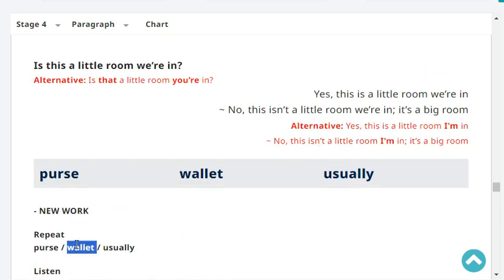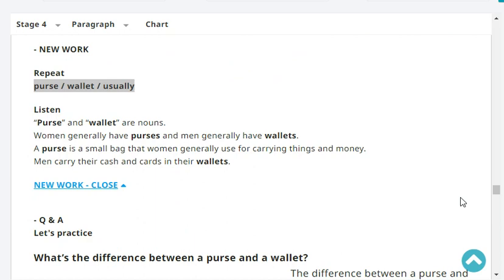Next, repeat. Purse, purse, wallet, wallet, usually, usually. Very good. Okay, listen. Purse and wallet are nouns. Women generally have purses, and men generally have wallets. A purse is a small bag that women generally use for carrying things and money. Men carry their cash and cards in their wallets.